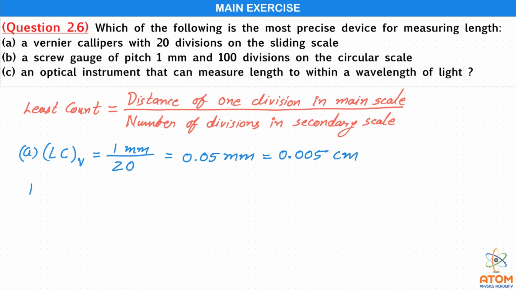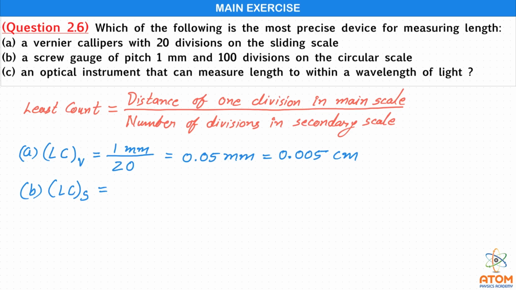Now let us see the least count of the micrometer screw gauge. I'll put here S is equal to... see here it is said that the pitch is 1 millimeter. Again here also the pitch is the distance of one division in main scale, and that is given as 1 millimeter.